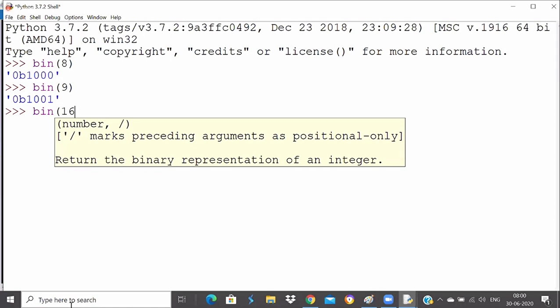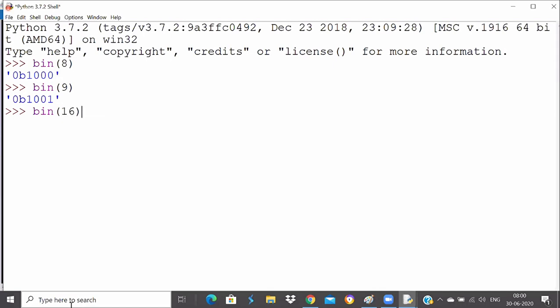Okay, binary equivalent of 16. Little homework again. Binary equivalent of 16. Perfect. You can execute this time and tell me. 0B1000. Okay. And then binary equivalent of 32.